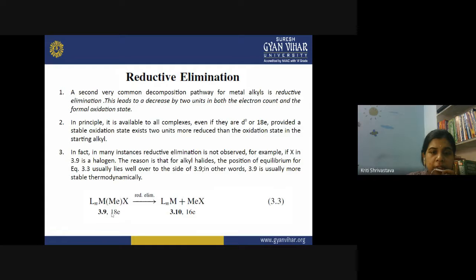The position of equilibrium is towards the backward reaction, and therefore this is not a spontaneous reaction when X is a halogen atom. After the reductive elimination the complex would be a 16 electron complex, and this reaction is not feasible. But what if X is not a halogen?